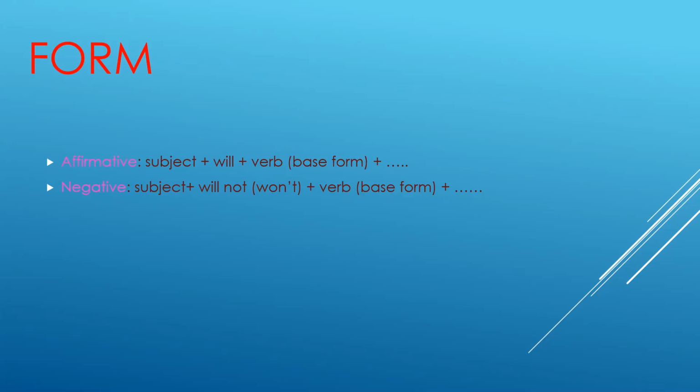And then the verb in the base form or the infinitive. The interrogative or the question, yes or no questions, we will add will plus the subject plus the verb as it is. The WH questions, add a question word and then will and then the subject and the verb as it is.